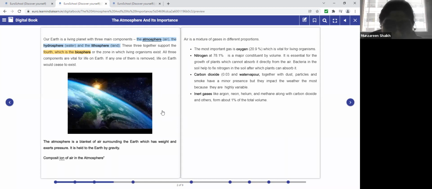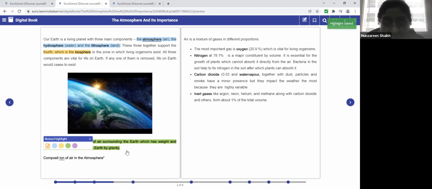Now we will study each of these components in detail. Number one, let's start with the atmosphere. So what exactly is the atmosphere? This is the definition. Please underline. Atmosphere is a blanket of air which is surrounding the Earth. It has weight as well as it exerts pressure. Please underline this because you will definitely get an objective question on this. It is held to the Earth by gravity.